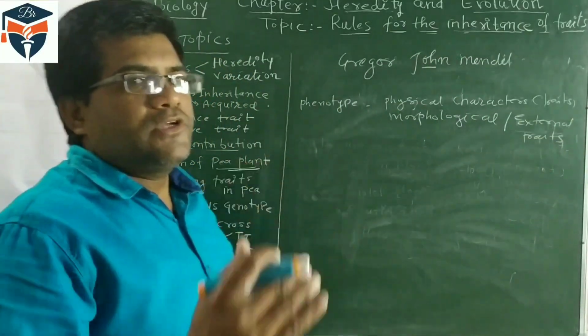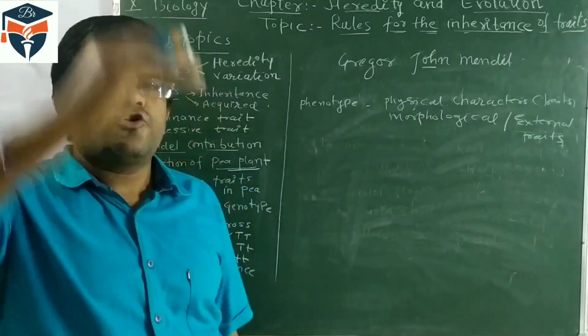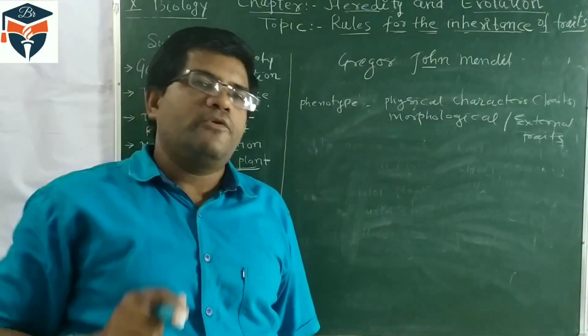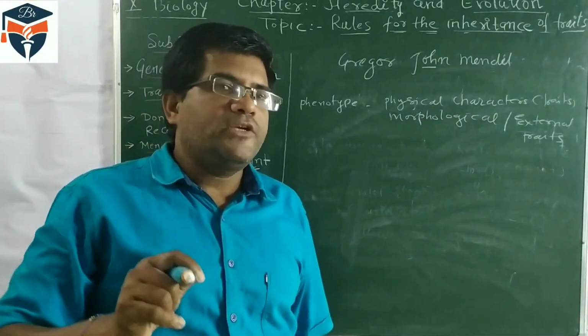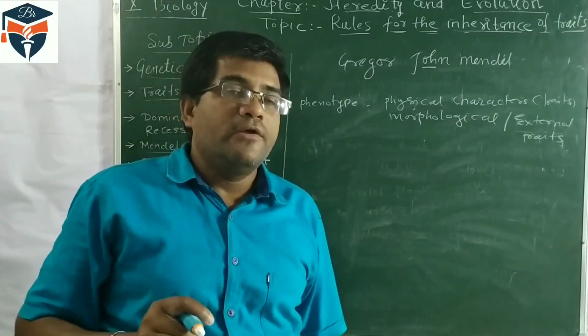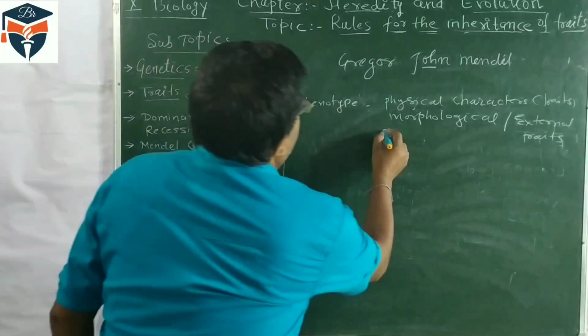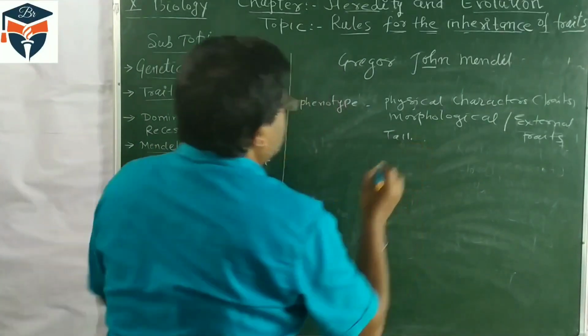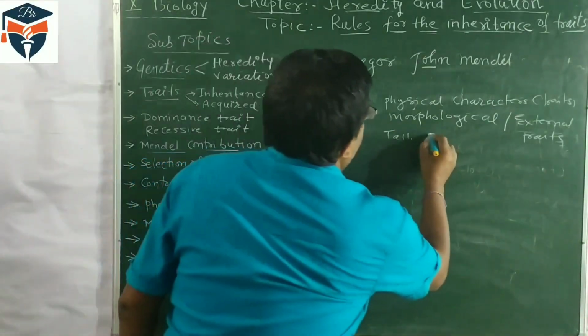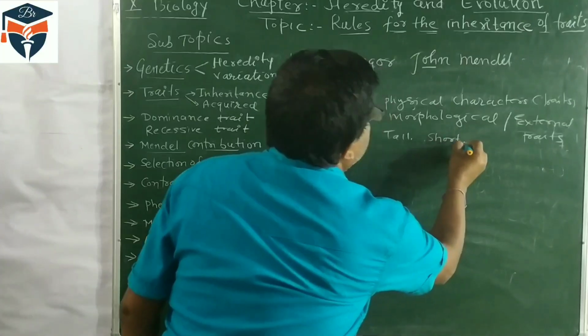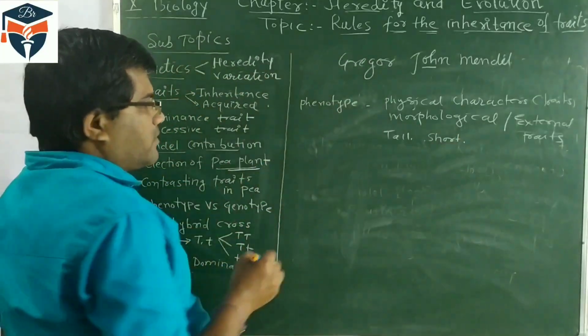Suppose I am watching a man. The man is tall, so tallness is a phenotypic trait. If I am watching a flower and the flower is red, then red color is a phenotypic trait. If the pea plant is tall, it is a phenotype character. If the pea plant is short, it is also a phenotype character.